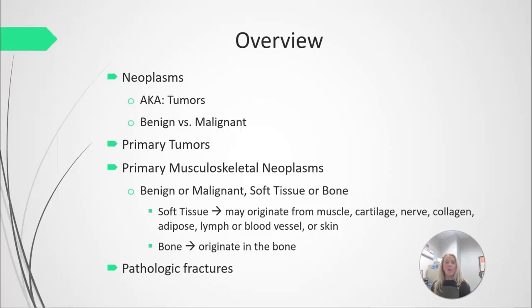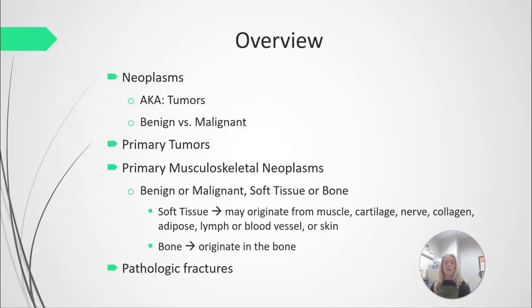So, quick overview. Again, neoplasm means tumor or cancer. Cancers can be either benign or malignant. Benign means that it shows no tendency to metastasize, usually stays relatively local or non-invasive, usually pretty slow growing. Malignant means that it can be invasive or metastasize to another site.